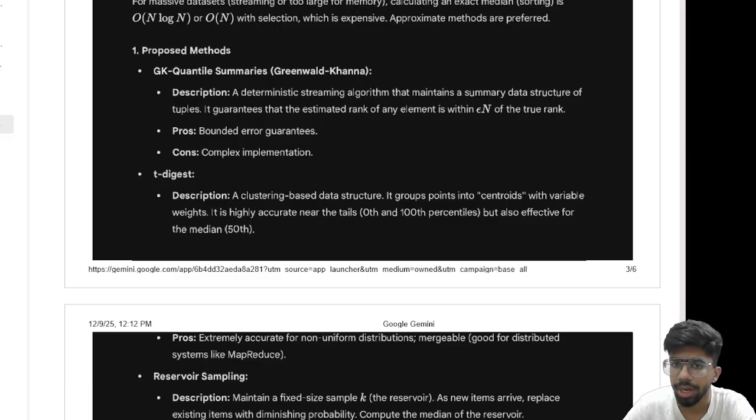Some of the disadvantages of this method are: accuracy depends on compression parameters, and it is more complex than simple sampling. T-digest is ideal when both accuracy and scalability are important.